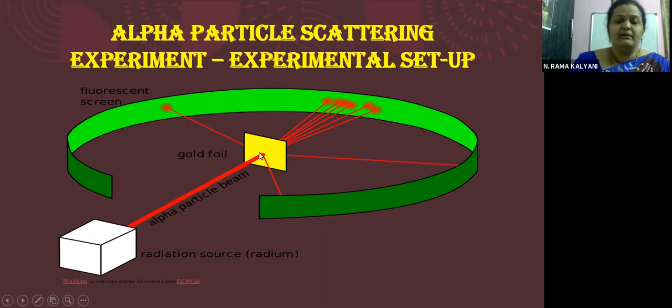When the alpha particles hit the gold foil, we see here, children, most of them go in the same direction without any deviation. Some are deviated by some angle, and some are rebounding, almost coming back. Very few are coming back, and many of them go in the same direction, undeviated, as if there is nothing. Okay, children?